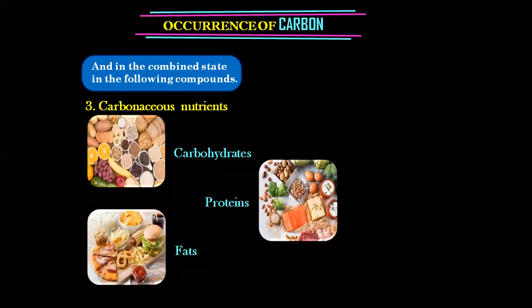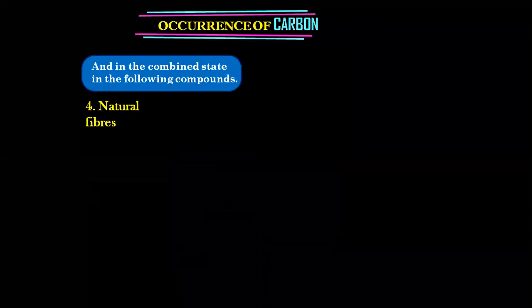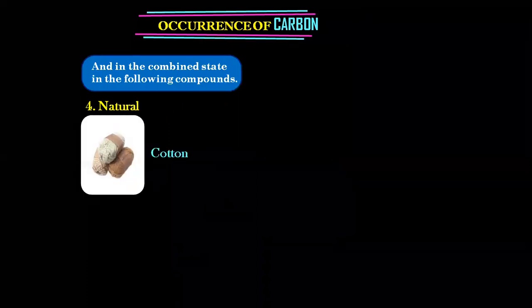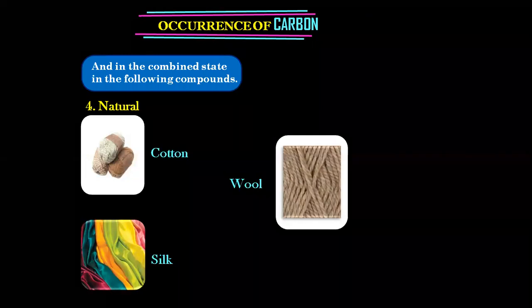Have you all done? So we have done with the third point, that is carbonaceous nutrients, which are carbohydrates, proteins, and fats. The fourth point is natural fibers. The natural fibers are cotton, wool, and silk.